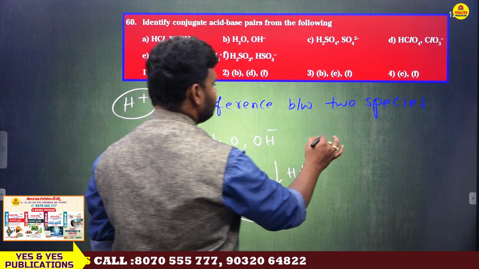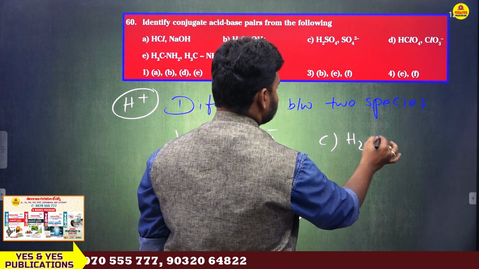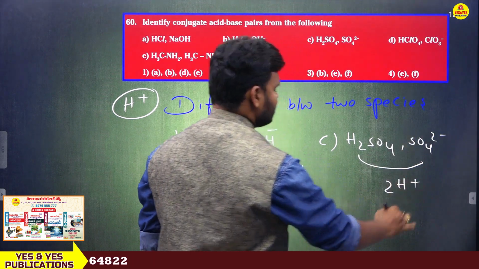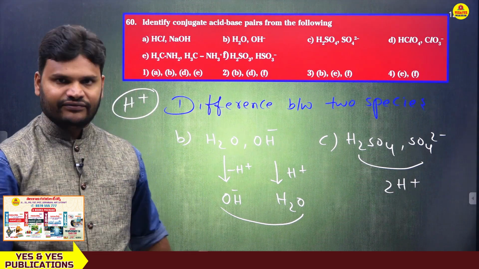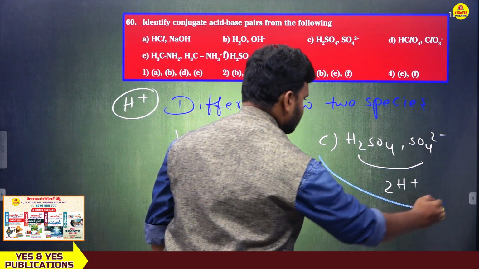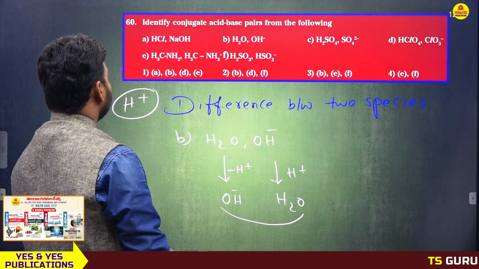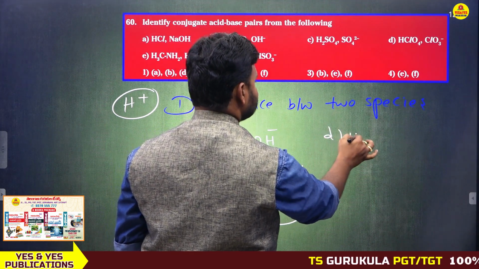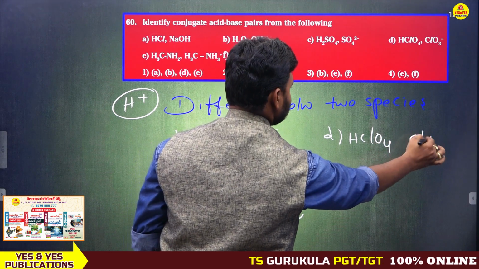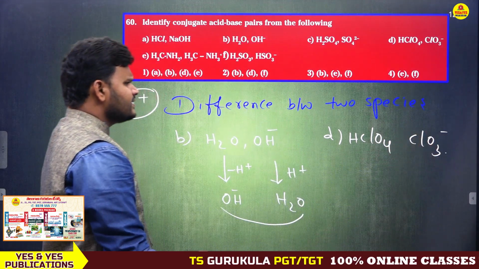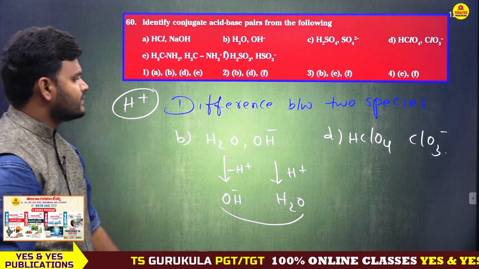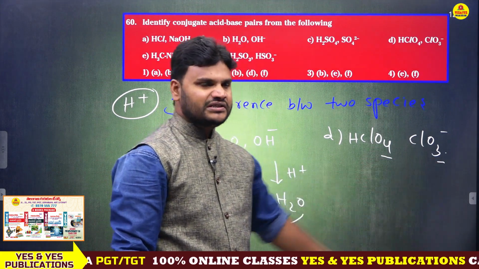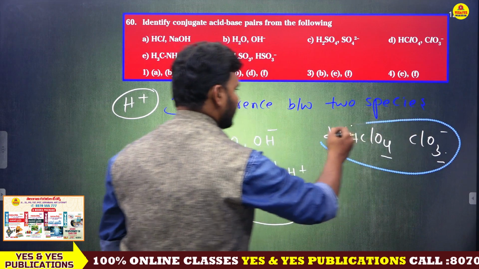Next, what about C? H2SO4 and SO4 2 minus. Actually here there is a 2 H plus difference, but the condition is that only 1 H plus is the difference. That's the reason option C is not a conjugate acid base pair. Next, option D, HClO4 and ClO3 minus. Actually a hydrogen difference is there, but here 4 oxygens, here 3. So there is no relation. This one is also not a conjugate acid base pair.